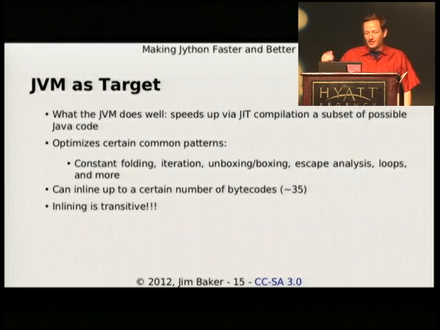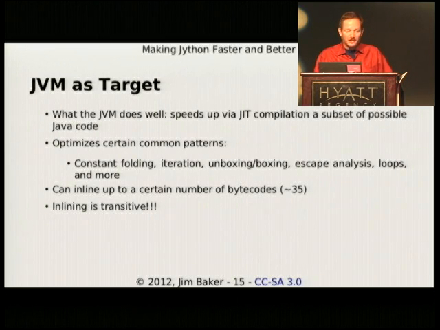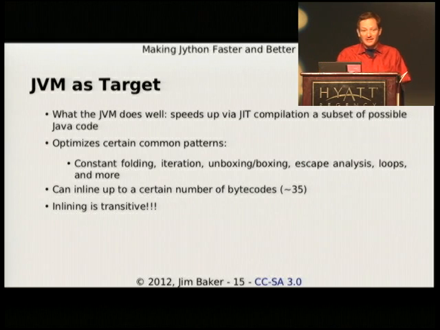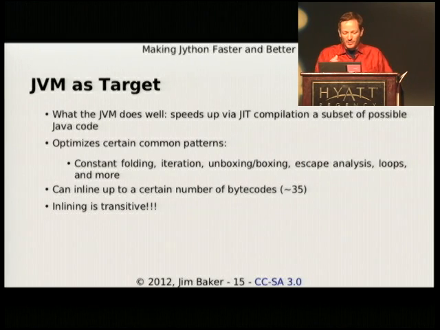And it can go and do a lot of common things, which was also discussed in the PyPy talk. One nice thing is that it has this fantastic inlining capability, where it can not only inline this chunk of code, but it can inline with respect to the chunk of code that code called, and so on and so forth, up to a certain level. I believe it's about 9. It's heuristic as most such JITs are, but it's pretty impressive, and again, it can work on some Python code executed against Jython. And that's why I'm saying inlining is transitive, and that's always a very powerful capability.